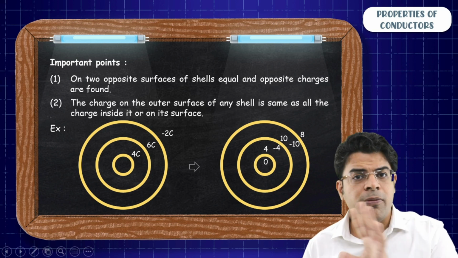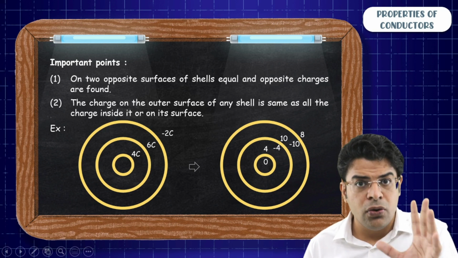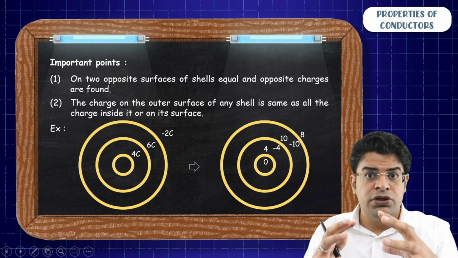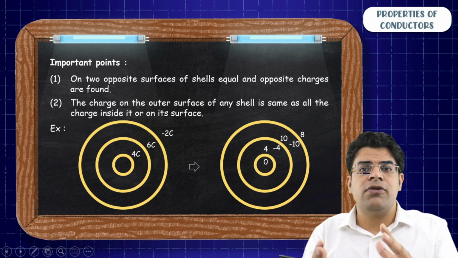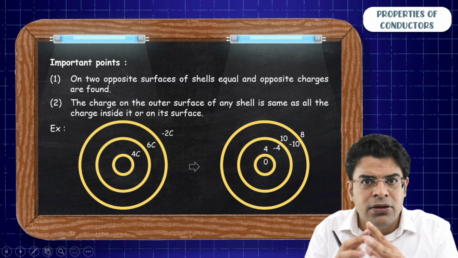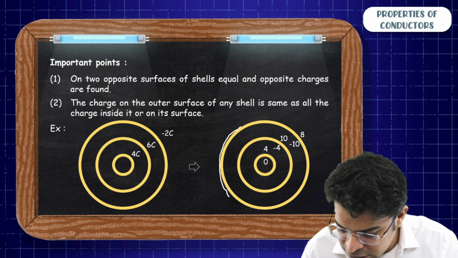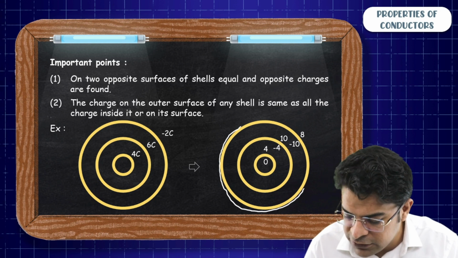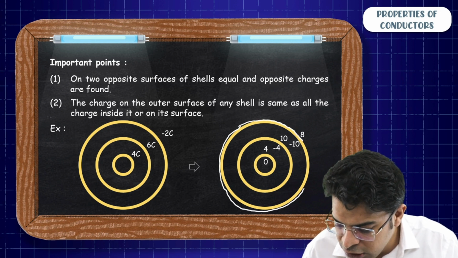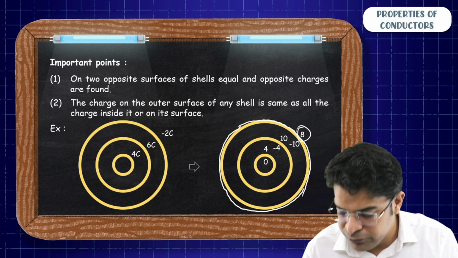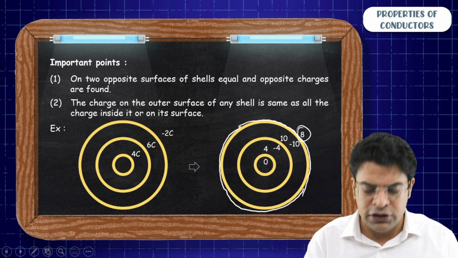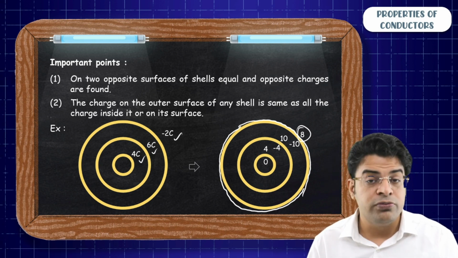Now you can pick up any of the shells and know that the net charge enclosed within the outer surface equals the total charge inside plus on that shell. If we look at the net charge on the outermost surface of the outermost shell, tell me what is the charge? Sir, 8. What is the net charge on this system? 4 plus 6 minus 2, 8.